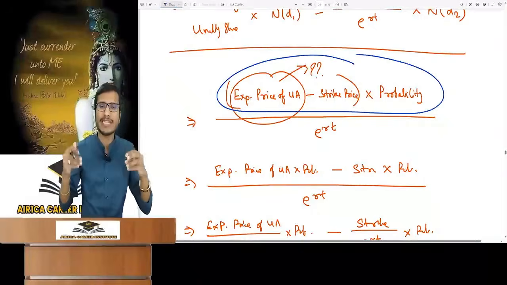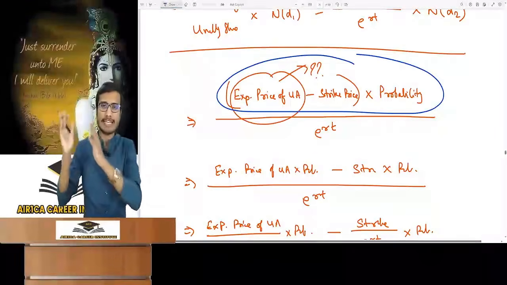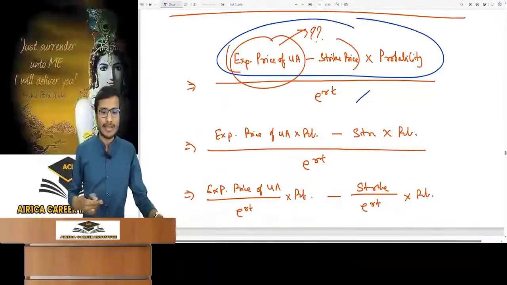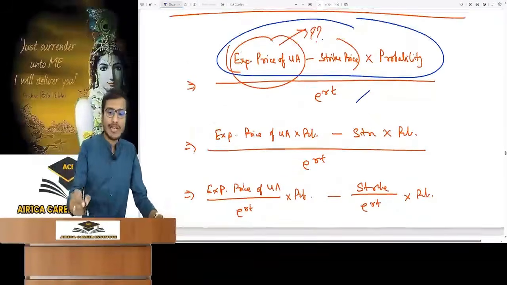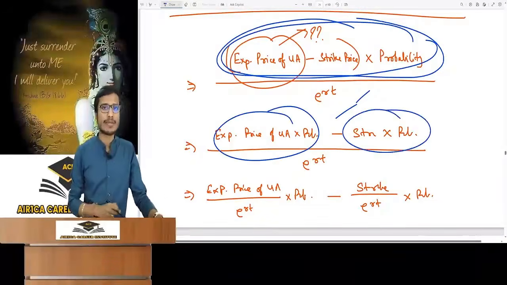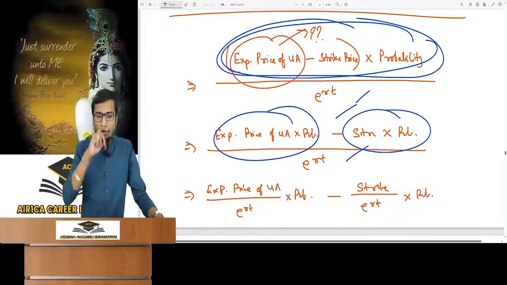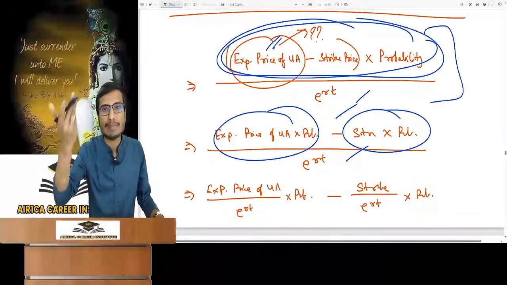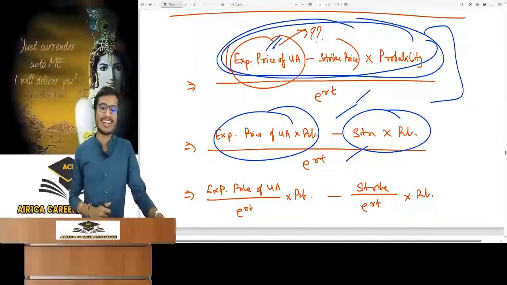Now if we don't have the expected price available, then we will take only one scenario. For its PV, this is in the denominator. So now open the numerator of this formula, which is expected price into probability minus strike price into probability, and then its PV. Why are we opening it? Because we can't put data in this formula as we don't have the expected price. That's why we are using Black-Scholes.